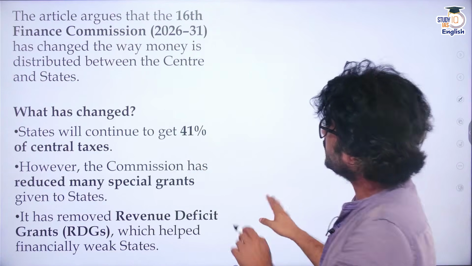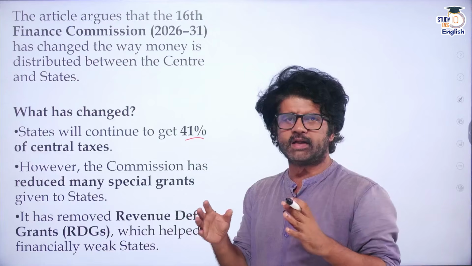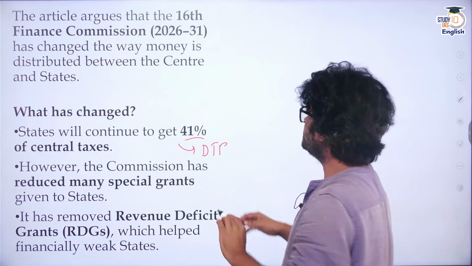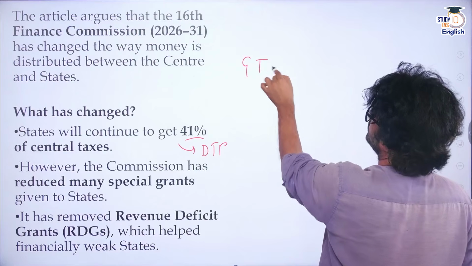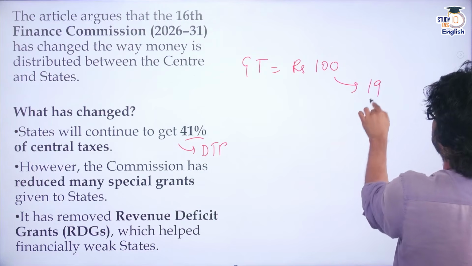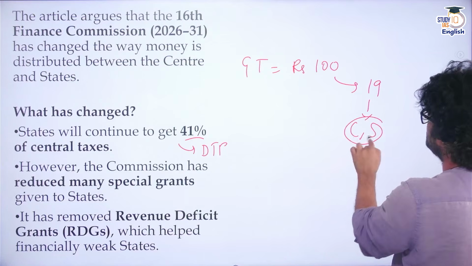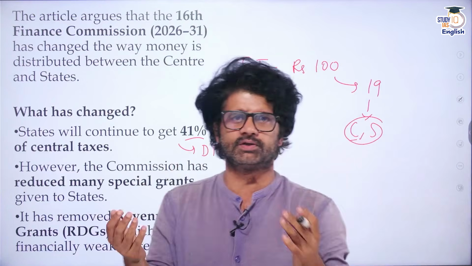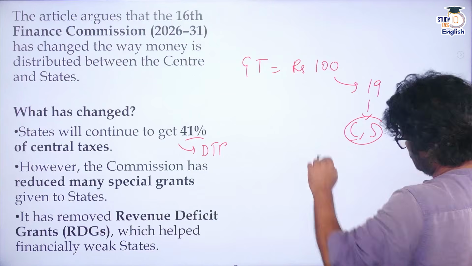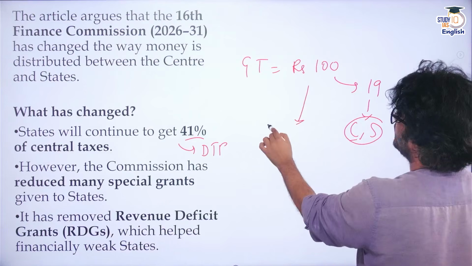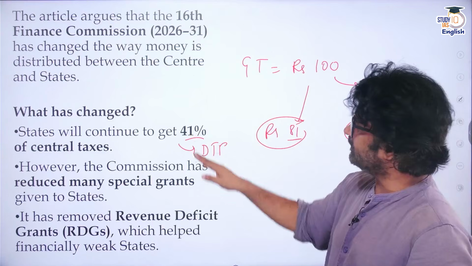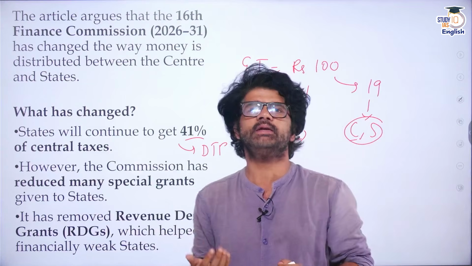States will continue to get 41% of central tax. So again, it's a divisible tax pool, guys. Divisible tax pool means there is a gross tax which the center is getting. Let's say it is rupees 100. Out of that gross tax, let's say 19 rupees is cess and surcharge. Cess is for a specific purpose, health, education. Surcharge is tax on tax. So that 19 rupees, you take that out, you're left with 81 rupees. This is the divisible tax pool. Out of this 81, 41% is given to states. So you can see how much money the center is getting.